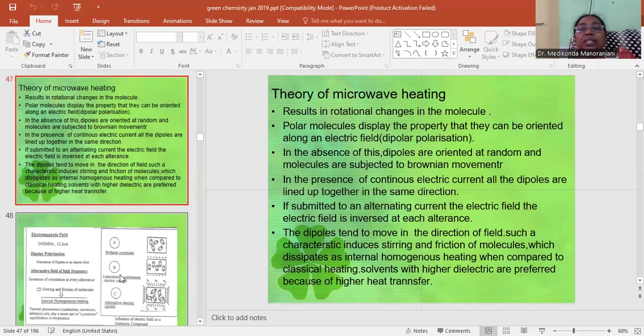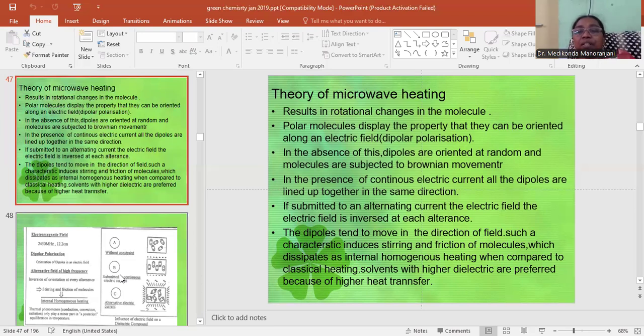This microwave heating results in rotational changes in the molecule. For example, polar molecules display the property that they can be oriented along an electric field. This mechanism is called as dipolar polarization. In the absence of this field, dipoles are oriented at random and molecules are subjected to Brownian movement.